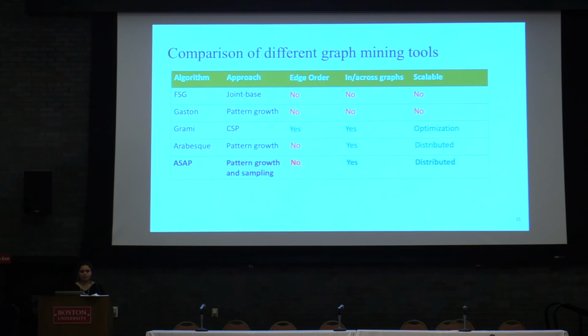We looked at Grami, which is based on FSG, and it enables lossy frequent patterns, which means that you can find frequent patterns that are not exactly matching, but with some differences we can consider them as similar frequent patterns. Then Arabesque is a distributed approach that currently does not support edge ordering, but it is based on Grami, and it is a distributed model, which is helpful for having a scalable approach. And ASAP provides sampling within the frequent subgraph mining algorithm, which means that it doesn't need to find the entire graphs, and it only looks for a subset of them.